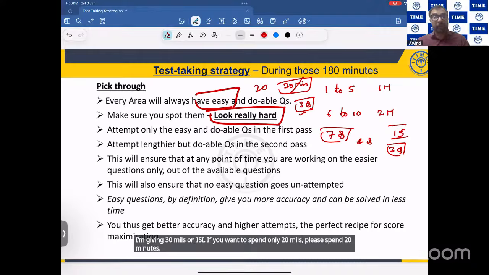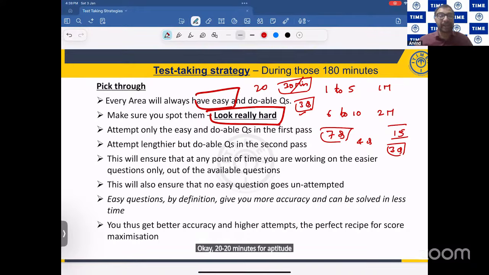If you are spending 20 minutes for aptitude and 10 minutes for scanning, then you have 55 questions and nearly 150 minutes. 180 minutes, 30 minutes over, 150 minutes. So for each question, on average, you have nearly 3 minutes.